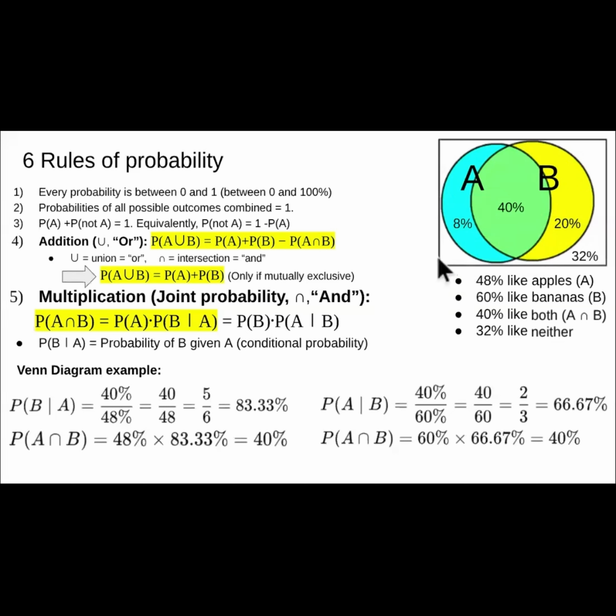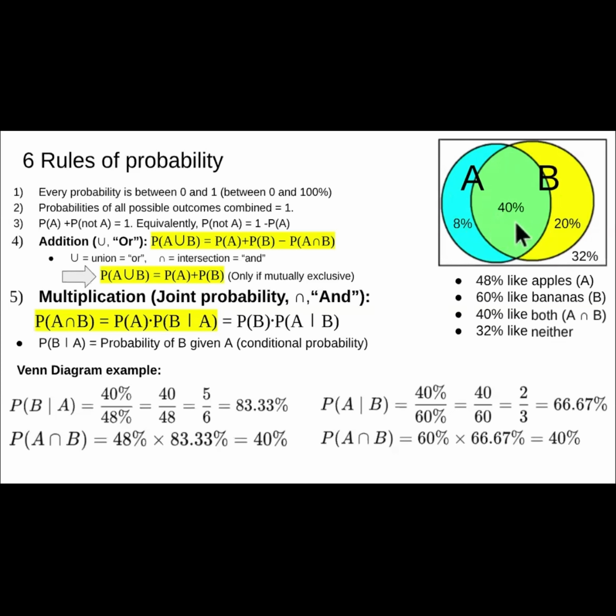So if you have this Venn diagram, you obviously wouldn't need this rule. The rule is only useful when all you have is the probability of A and the probability of B given A, or the probability of B and the probability of A given B. So intuitively, what this rule is telling you is that probability of liking apples and bananas is equal to the proportion of the people who like apples times the proportion of those who also like bananas within the population of the people who like apples.